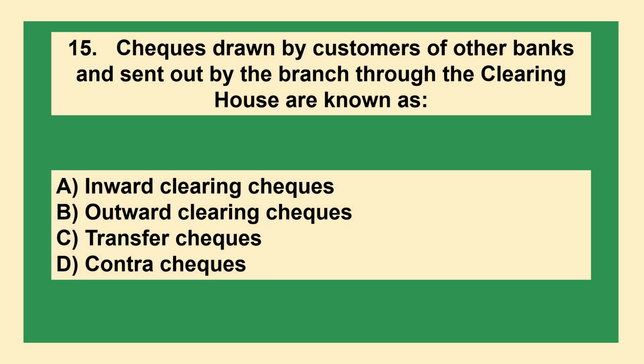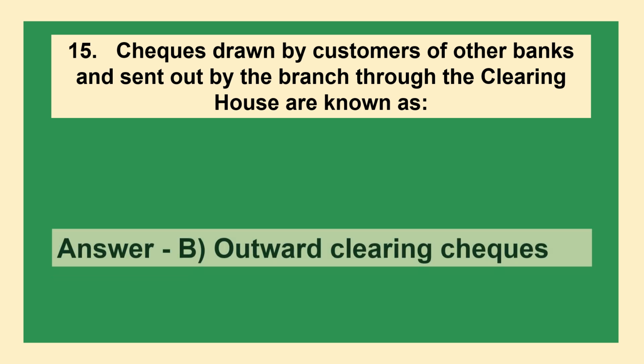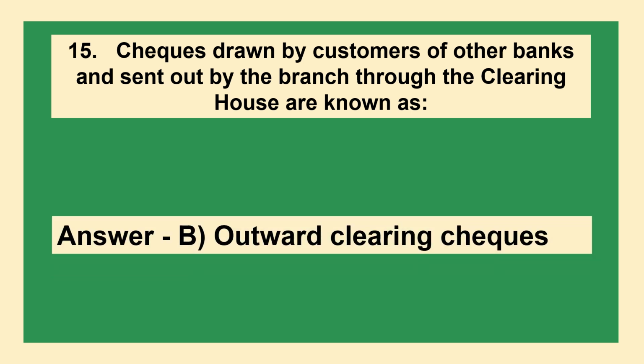Checks drawn by customers of other banks and sent out by the branch through the clearing house are known as: option A, inward clearing checks, option B, outward clearing checks, option C, transfer checks, option D, contra checks. The answer is option B, outward clearing checks.